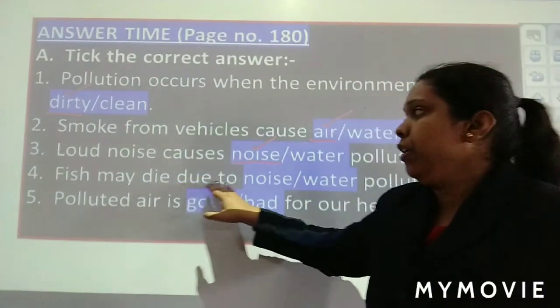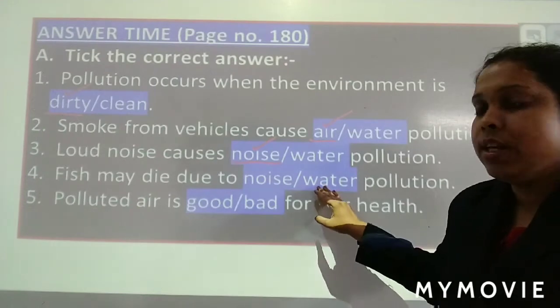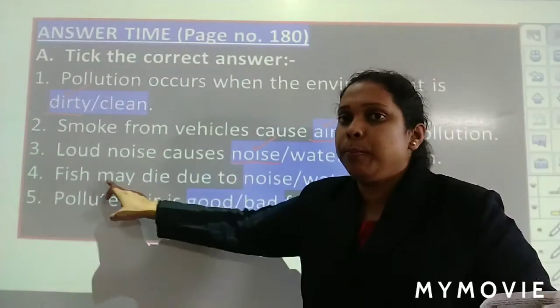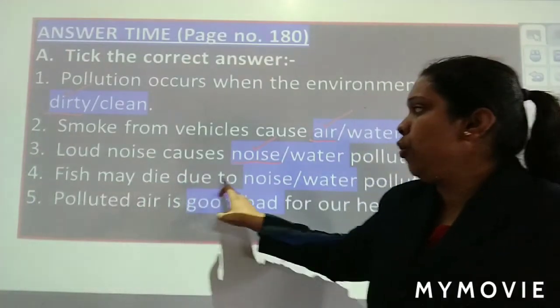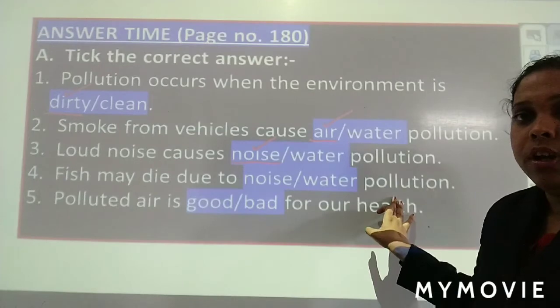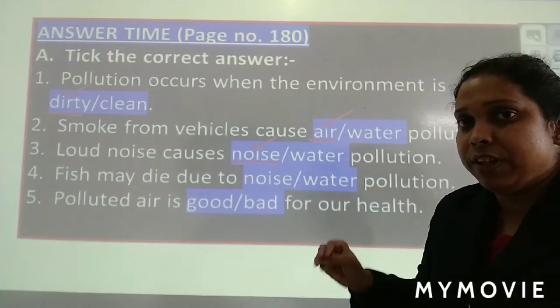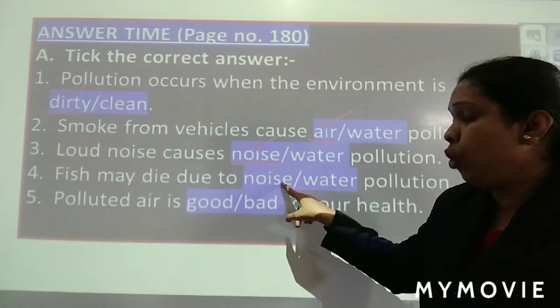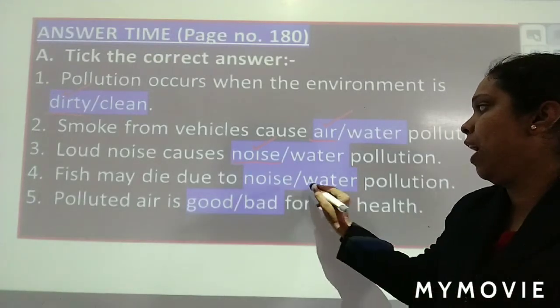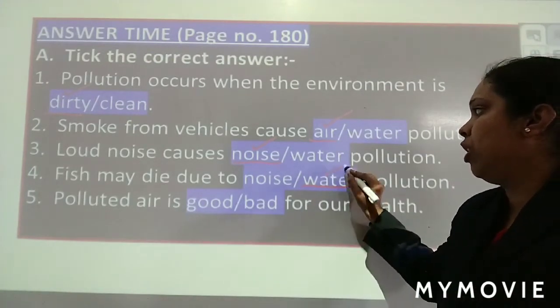Fishes may die due to noise/water pollution. Why will fishes die when there is pollution in noise or water? In water. Okay? Fishes may die when there is pollution in water.